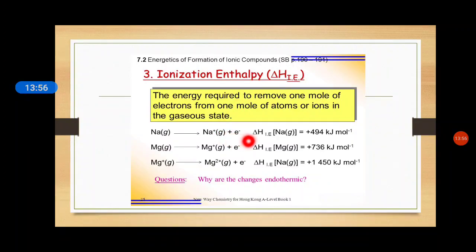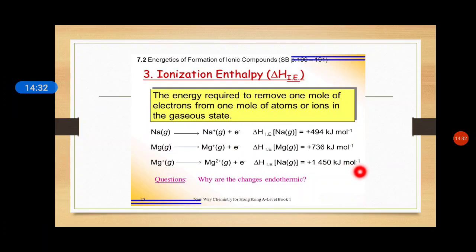How much energy do we require to remove 1 electron of sodium? This is plus 494 kilojoule per mole. Here it is the amount of energy we require to remove this electron, that is why it will be positive. Likewise, we have magnesium. If we want to remove 1 electron of magnesium, the energy will be plus 736 kilojoule per mole. If we want to remove 2 electrons of magnesium, it will be plus 1450 kilojoule per mole.